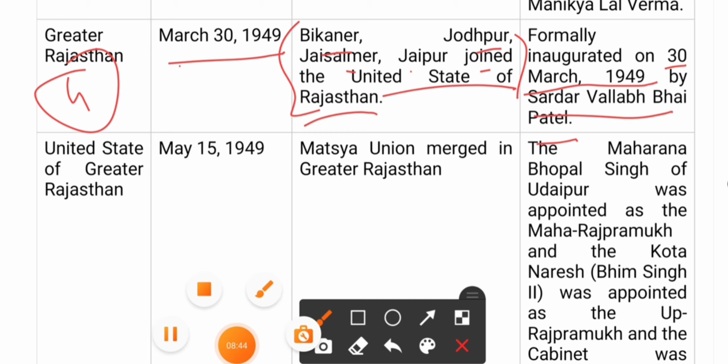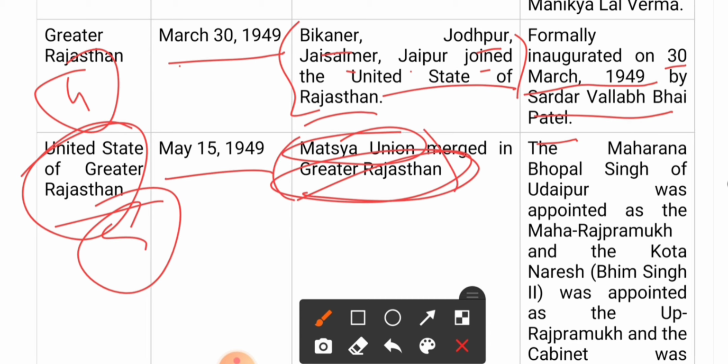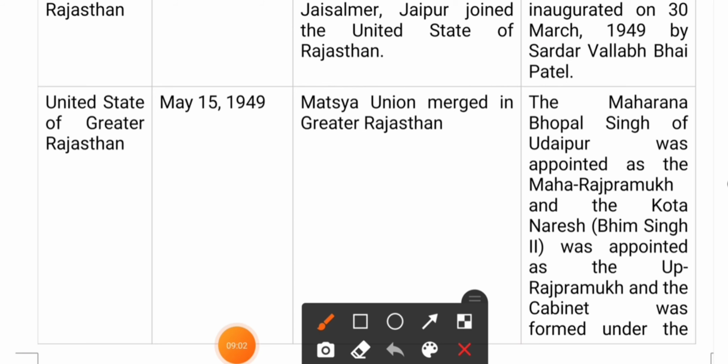The fifth one is the United States of Greater Rajasthan, which was formed on May 15, 1949. The Matsya Union merged into Greater Rajasthan, so it includes the Matsya Union as well as Greater Rajasthan. Among those who contributed, Maharana Bhopal Singh of Udaipur was appointed as the Maharaj Pramukh, and Kota Naresh Bhim Singh II was appointed as the Raj Pramukh. The cabinet was formed under them.